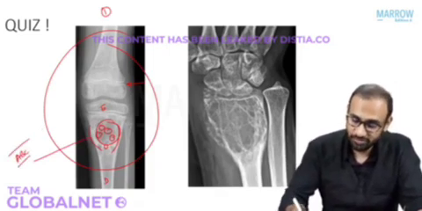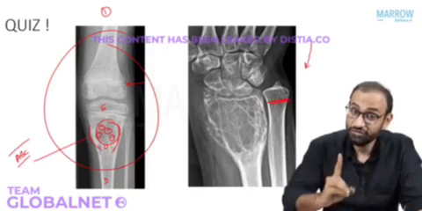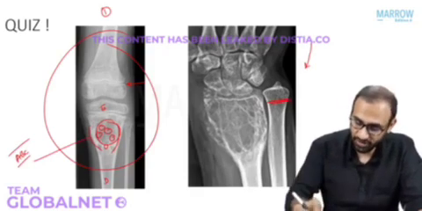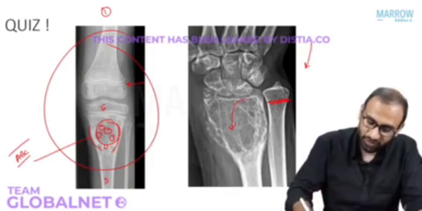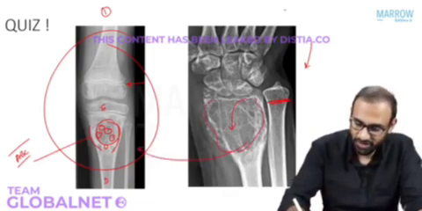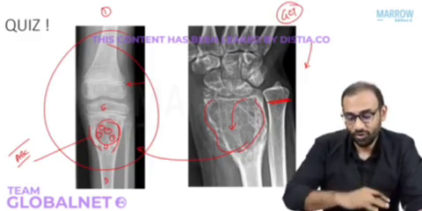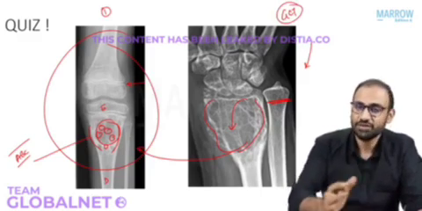On the other hand, what is this? This is an X-ray of the wrist. Growth plate is fused, means after skeletal maturity. Lesion is in the epiphysis, moving into the metaphysis. Again, it looks similar. This is your giant cell tumor. Are you confident now? Are you confident differentiating GCT versus ABC?